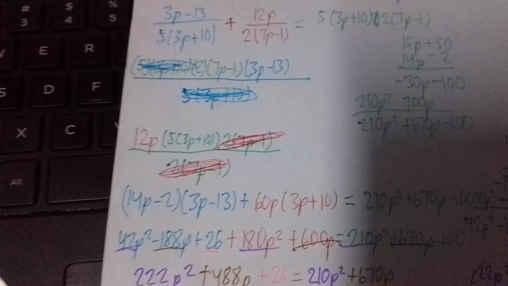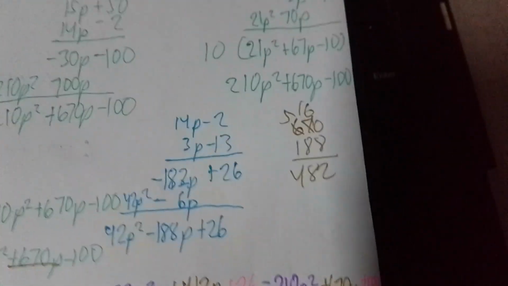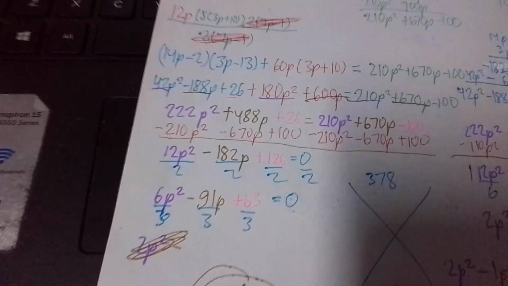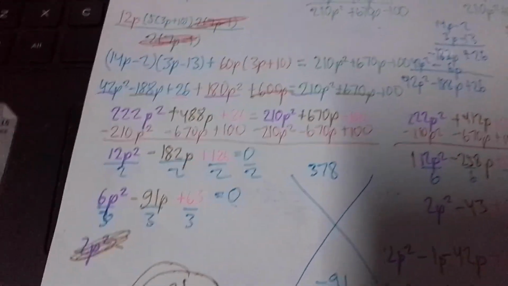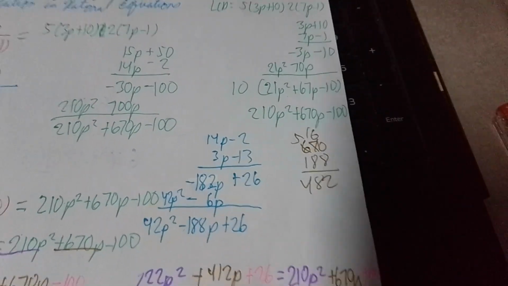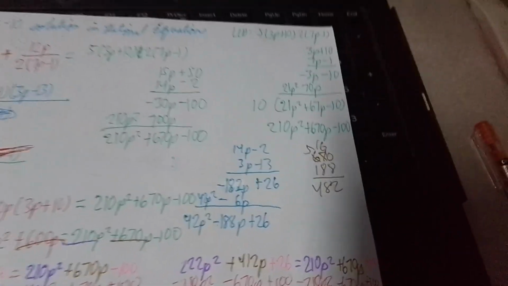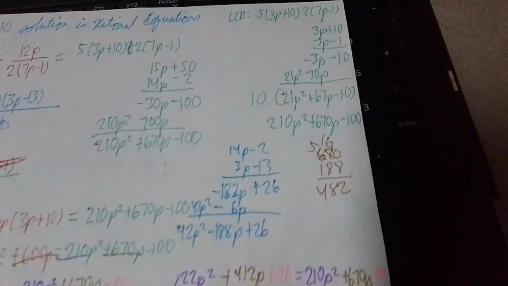So for the first one, we applied the Poynting method. And this is how I did the Poynting method, as you can see here, di ba? 14 times 3 becomes 42p squared. Negative 2 times 3 becomes negative 6. Negative 13 times positive 14 is negative 182. Ito yun, di ba? Negative 182, and that becomes negative 6. Sum up together, we get negative 188. Then negative 2 times negative 13 becomes 26.